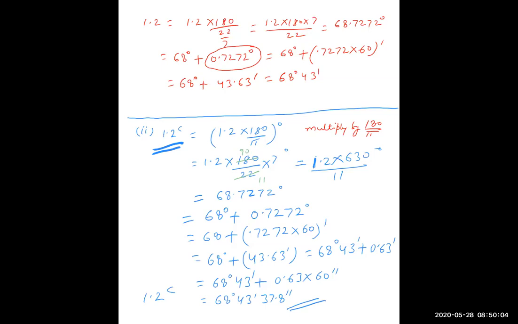But there is a plus 0.63 minutes. Understood? And to convert those minutes into seconds, again multiply by 60. So many seconds. So finally you will get 68 degree 43 minute plus approximately 37.8 seconds. So your final answer, you can write in this form: 68 degree 43 minute 37.8 seconds. This will be the answer.